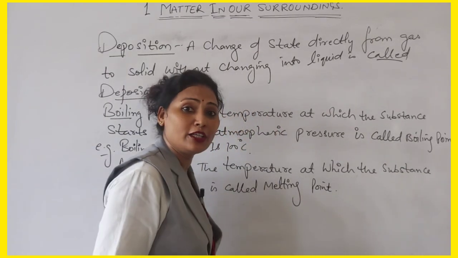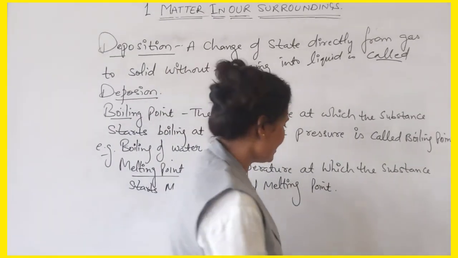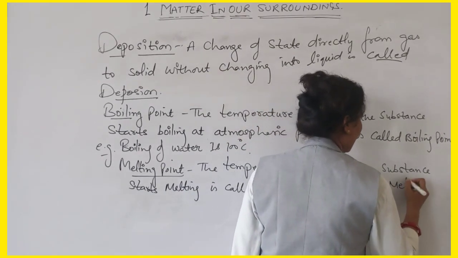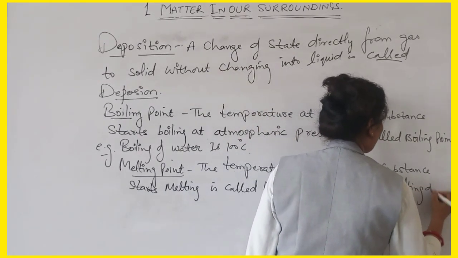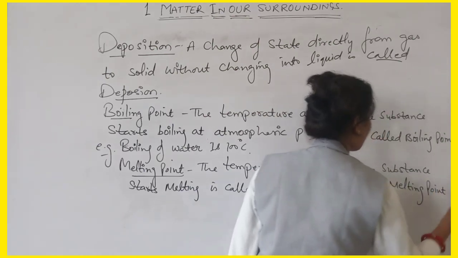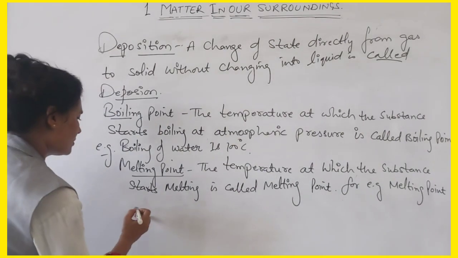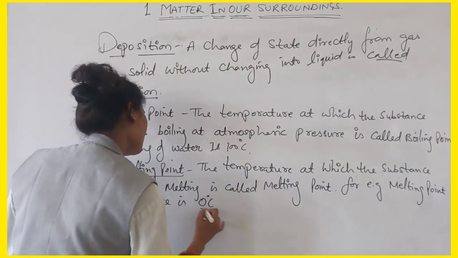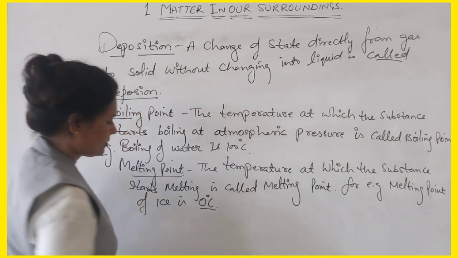For example, the melting point of ice is 0 degree Celsius.